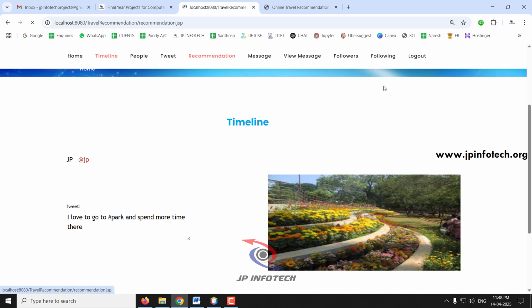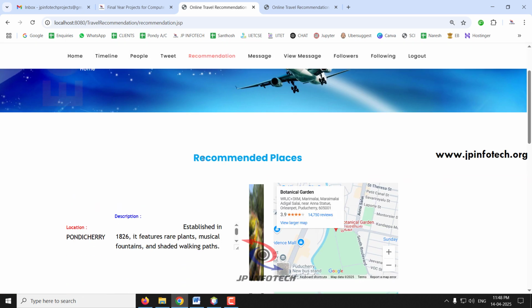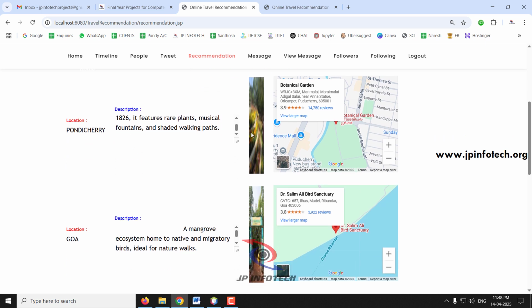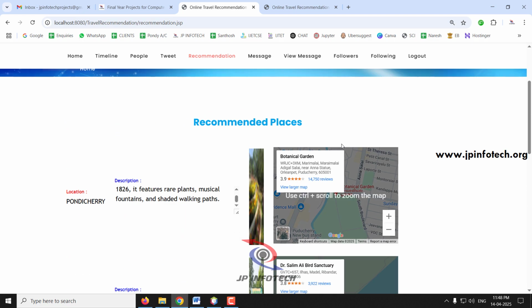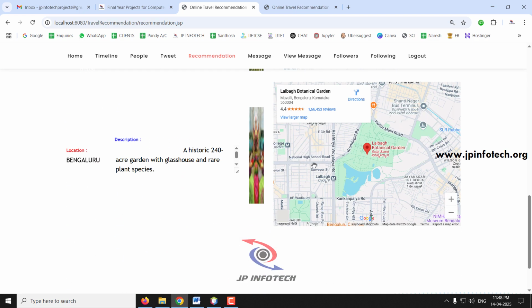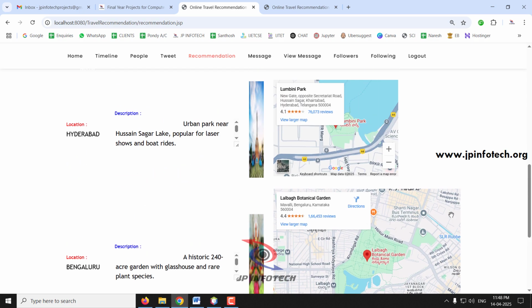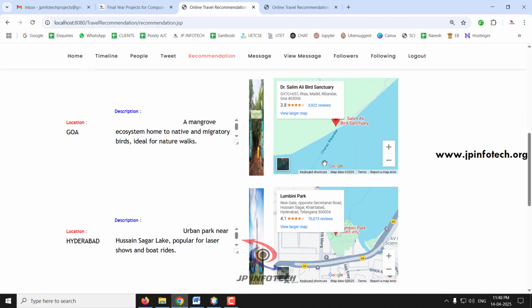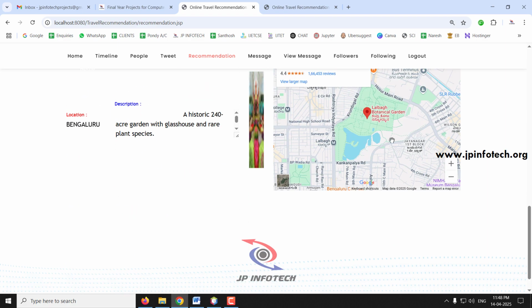Now if you go to the recommendation part, you can see the recommendation. Earlier there was no recommendation. Now in the recommended place, you can see the path that is available, the location, the description, the photo of it, and also the Google map image of it. As the map image has become bigger, the images have been lowered. That is the reason I said that when adding the map, make sure the map is in a smaller size so that you can view all the parts correctly.